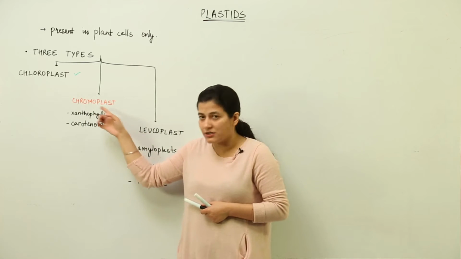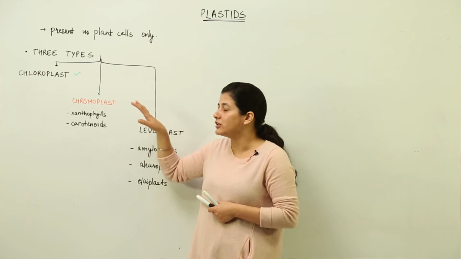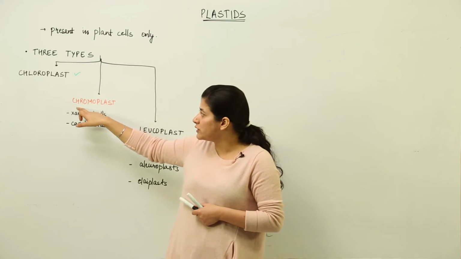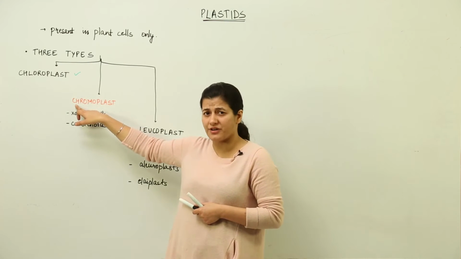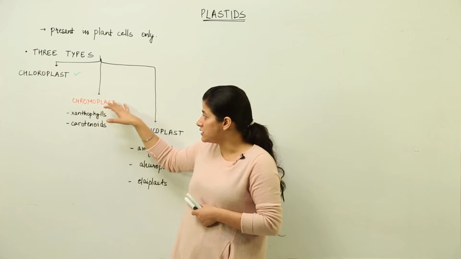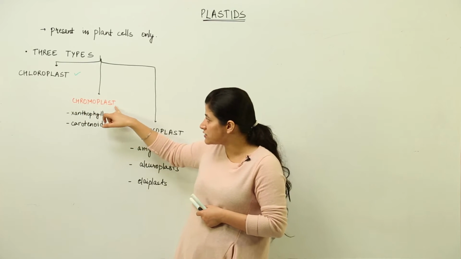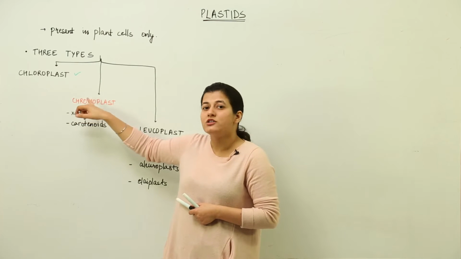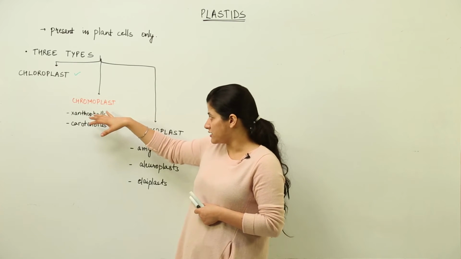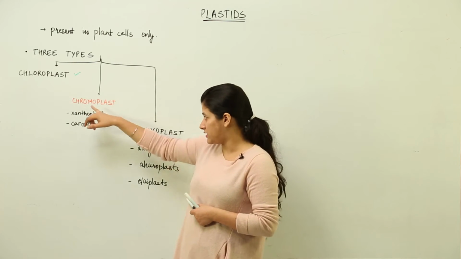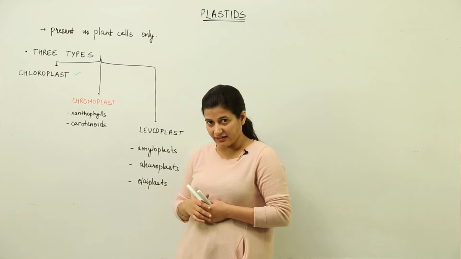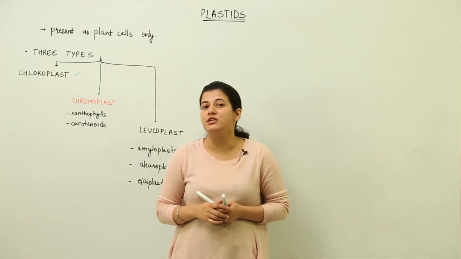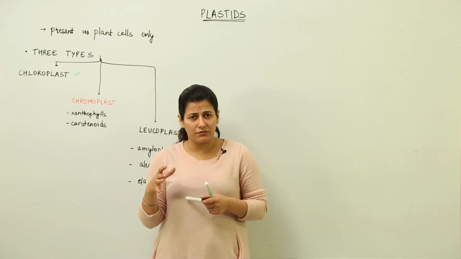I have written it in red color. That means it is something related to color. Chromo word whenever comes, it refers to color only. So for these type of plastids, plast is for plastid and chromo is for color. So those plastids are considered under this section which have color inside them. You might have seen autumn trees, they get red, they get yellow, they look very beautiful.